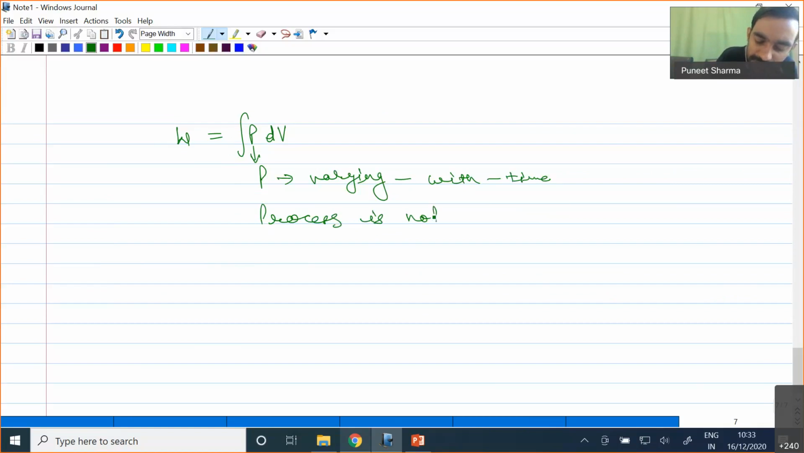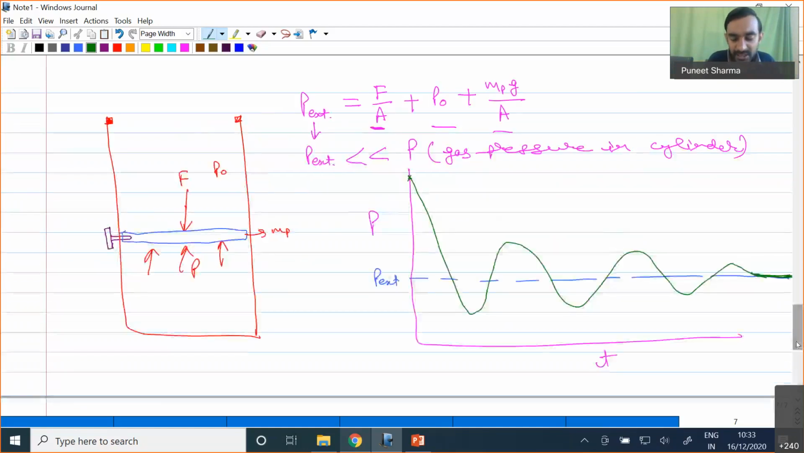Okay, so the process is also not quasi-static. So what to do under this circumstance? Under such circumstances, I can simply write down the equation of work as W equal to the integration of P external into dV, because the system pressure is varying significantly.